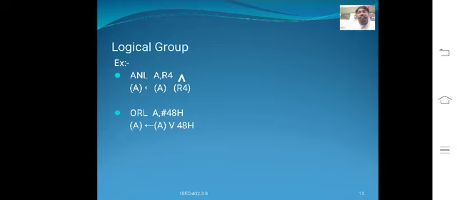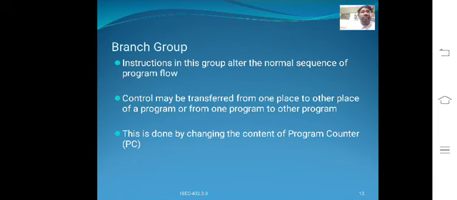The logical group of instructions: AND, that is the logical AND, OR, XOR, clear, complement, and rotate left and rotate right. These are the important logical instructions used in this group. Example, ANL A comma R4, here the AND operation is performed between the A and R4 registers. ORL A comma 48H means an OR operation can be done using this instruction.